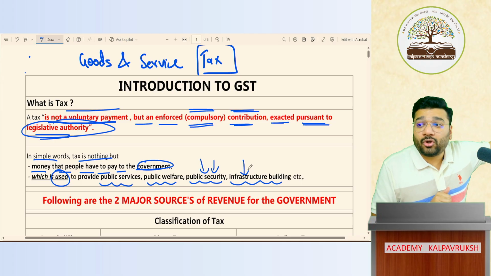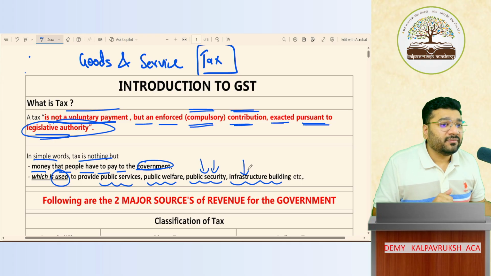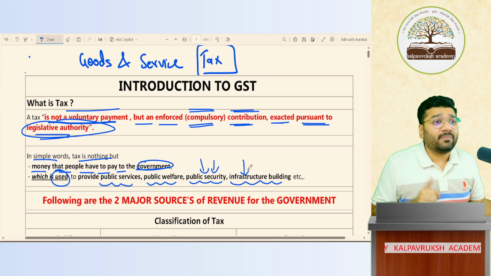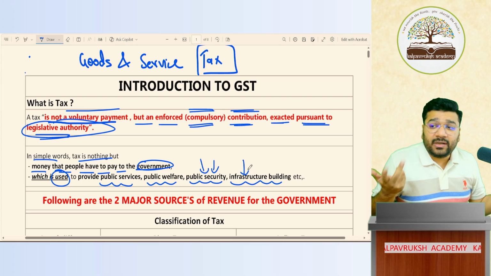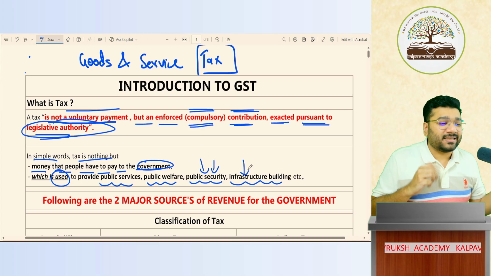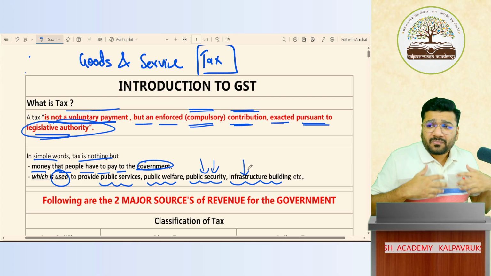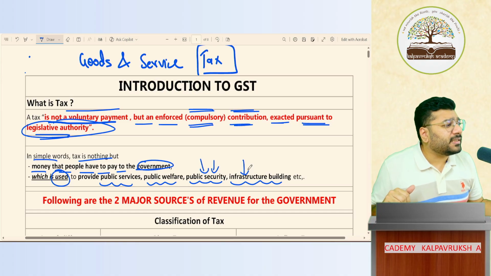But here, you got the COVID vaccines free of cost. So who sponsored that money? Government. How did government get money for all that? Taxes. So like that, government is doing a lot of public services for the people.